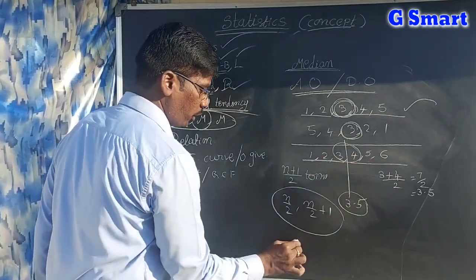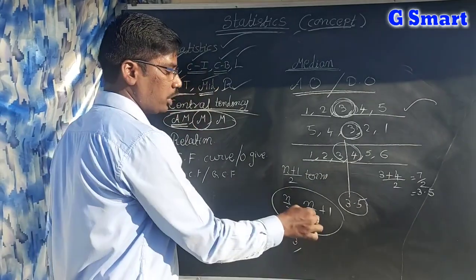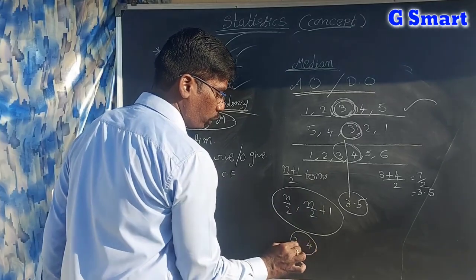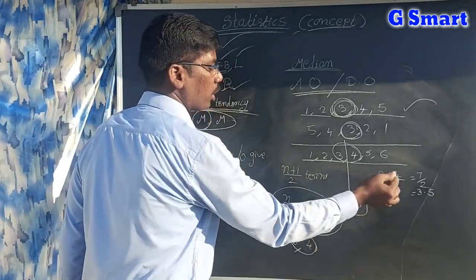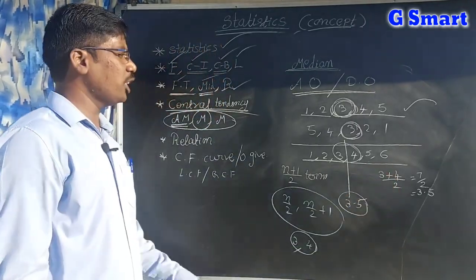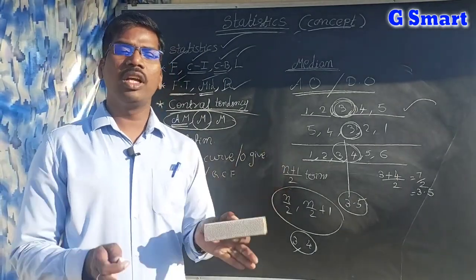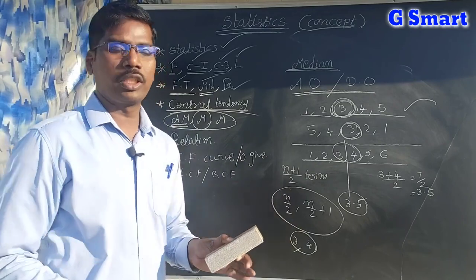Then n by 2, meaning 6 by 2, means the third term, and 3 plus 1 means the fourth term. So the average of the third and fourth terms is 3.5. Like this we can find the median for ungrouped data, that is, unclassified data.